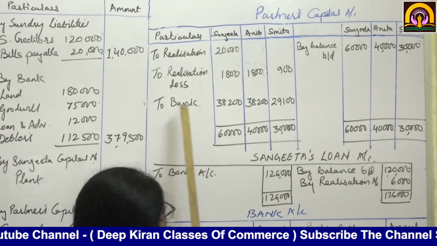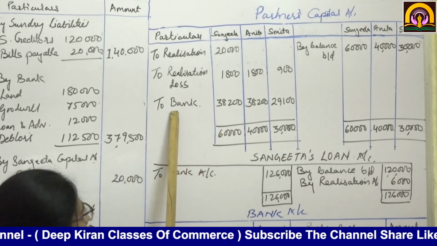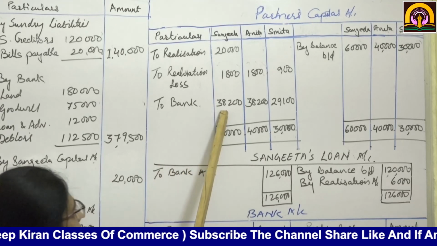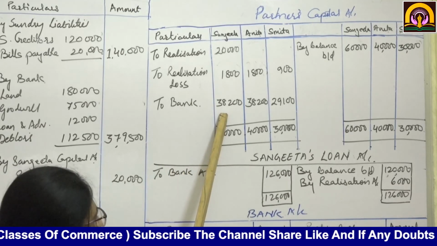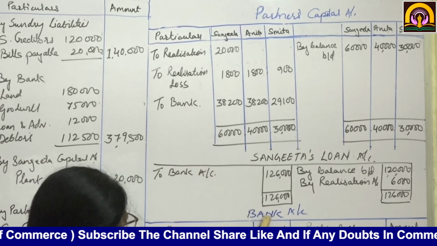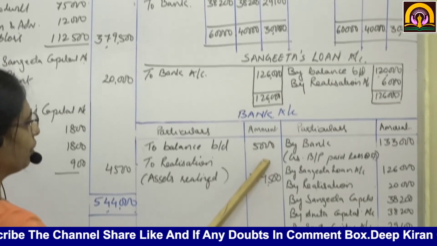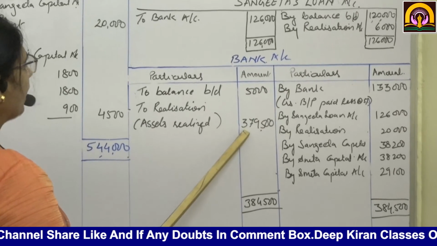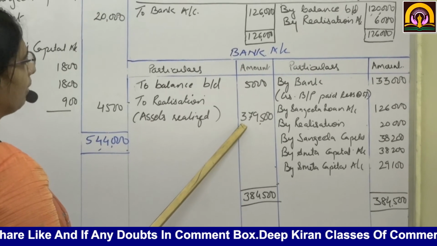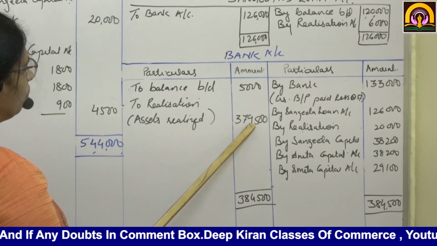So this to bank account will be the balances that the partners will receive on closure of the firm. Now see, on the bank account, first the balance that was written initially. Then assets realized, 3,79,500 to realization.